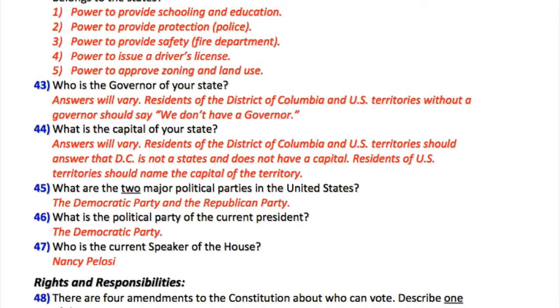43. Who is the governor of your state? Answers will vary. Residents of the District of Columbia and U.S. territories without a governor should say we don't have a governor. 44. What is the capital of your state? Answers will vary. Residents of the District of Columbia and U.S. territories should answer that D.C. is not a state and does not have a capital. Residents of U.S. territories should name the capital of the territory.